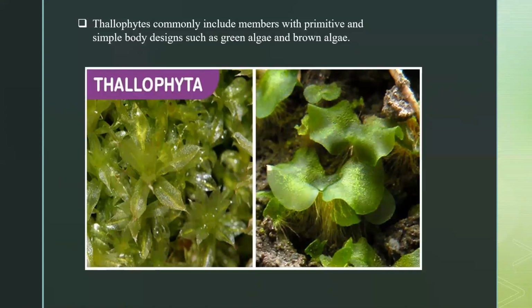There is no proper demarcation of the organs, as compared to the plants, right? So in this category we have green algae and brown algae. These are actually primitive organisms, right? So this is the definition, and you can see the structure of thallophytes.